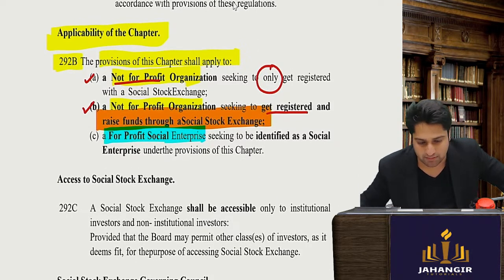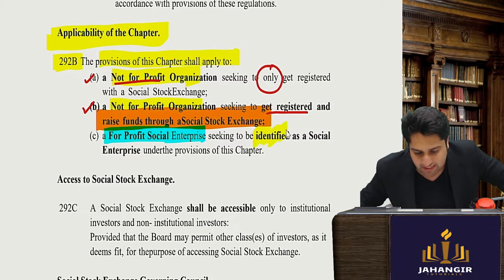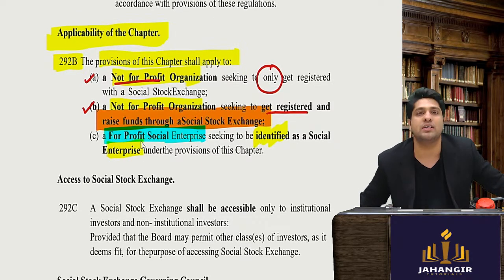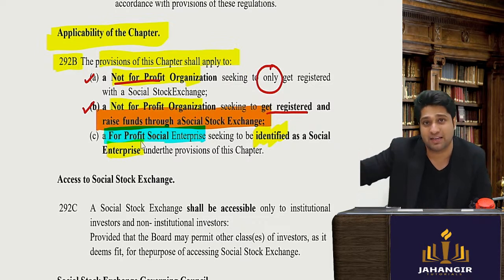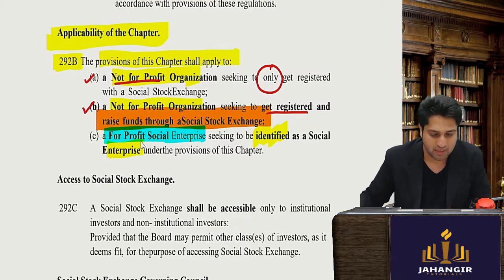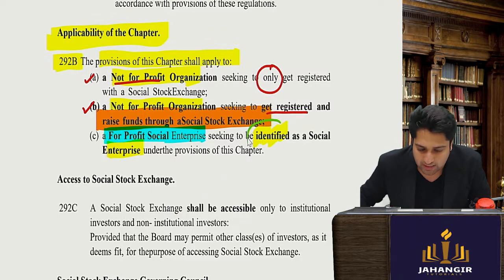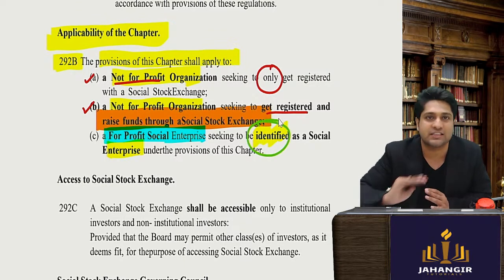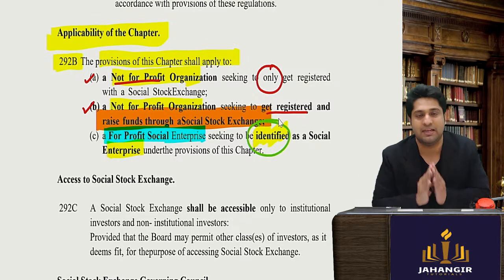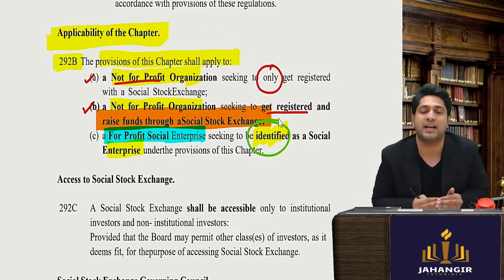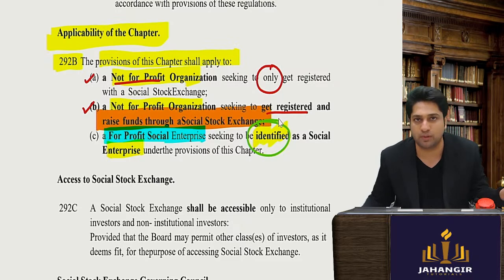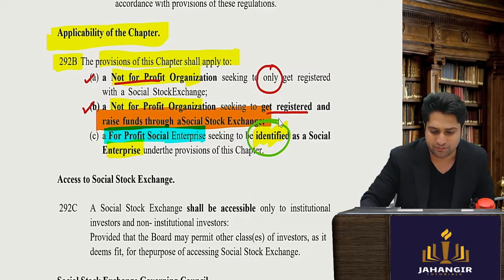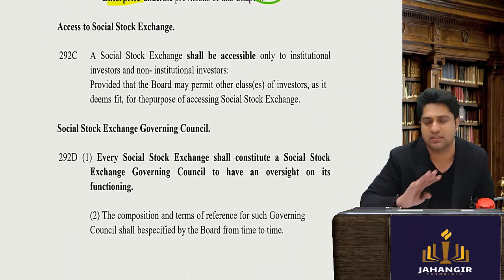And profit-making companies who want to be identified as a social enterprise. What is the purpose of a profit-making social company getting recognition? The entire objective is only to get identified. They can't raise funds under this and they can't be listed. They can only be identified. This certification, they can use it wherever they want for goodwill, or for raising further funds, etc., but not on this platform.